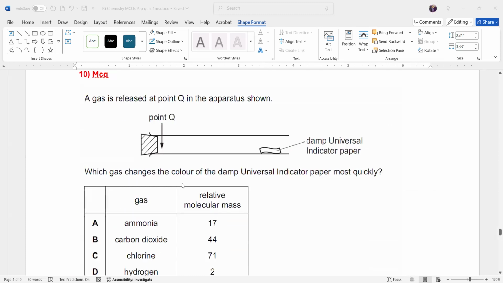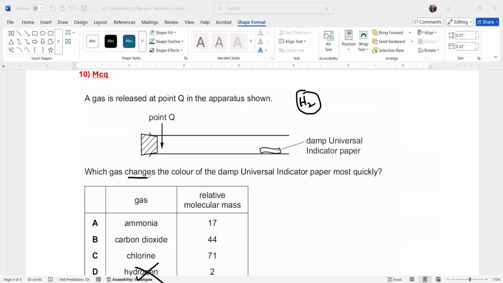Question 10, any doubt? No, sir. Hydrogen does not have any effect on the indicator, so it cannot be D. Because hydrogen cannot affect the universal indicator. So you are left with these three options only. In that case, which is the lightest? Ammonia is the lightest. So A will be the answer.